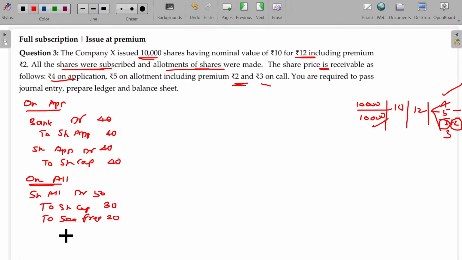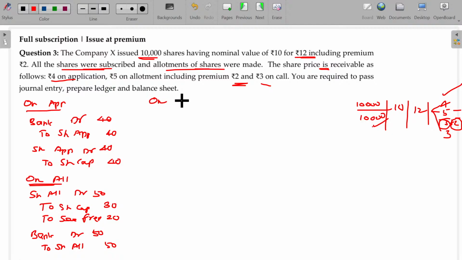Share allotment. The next one being collection. So bank account debit to share allotment. No default, we collected this 50 rupees completely. No problem here. Application and allotment is over. Now let's move on to the next one.